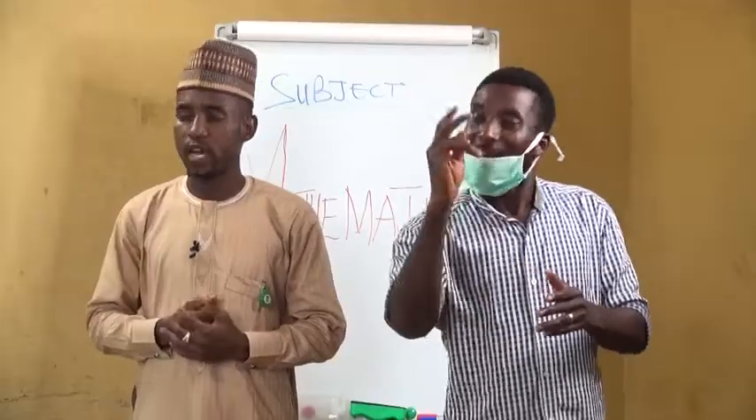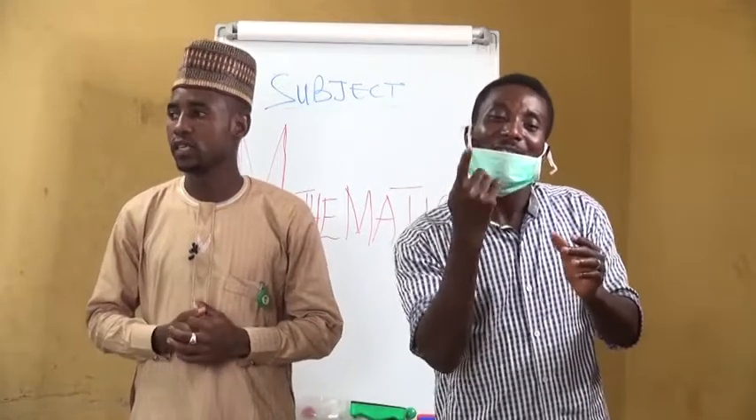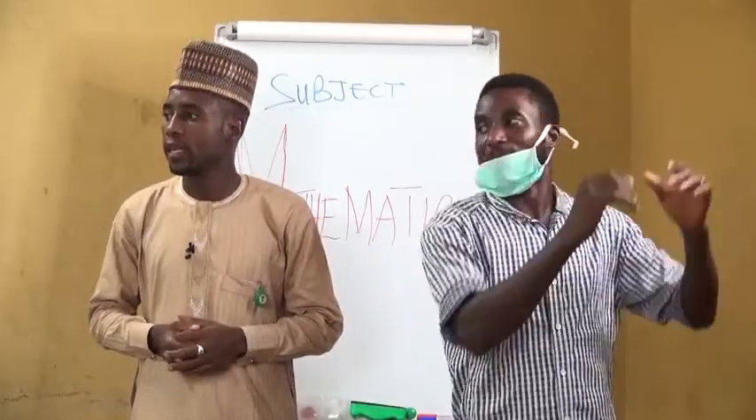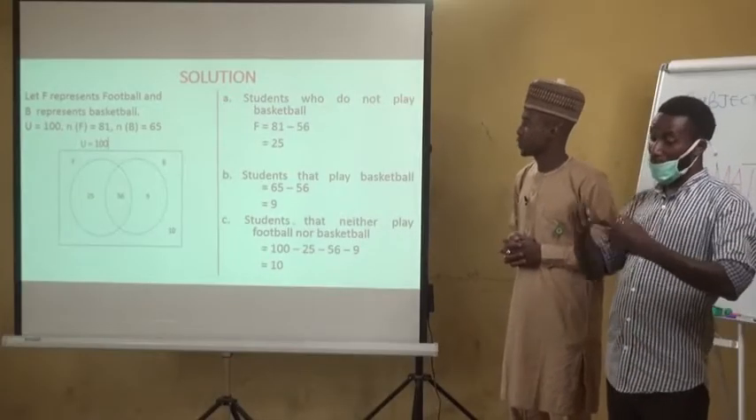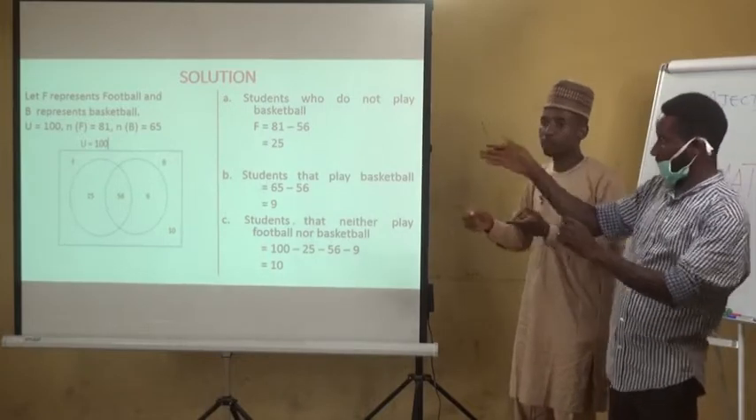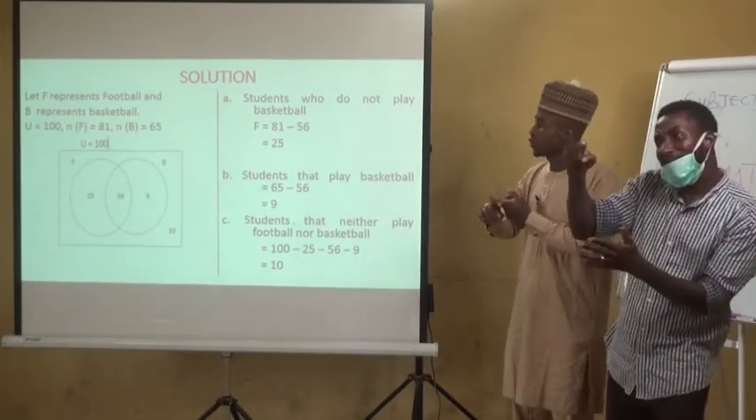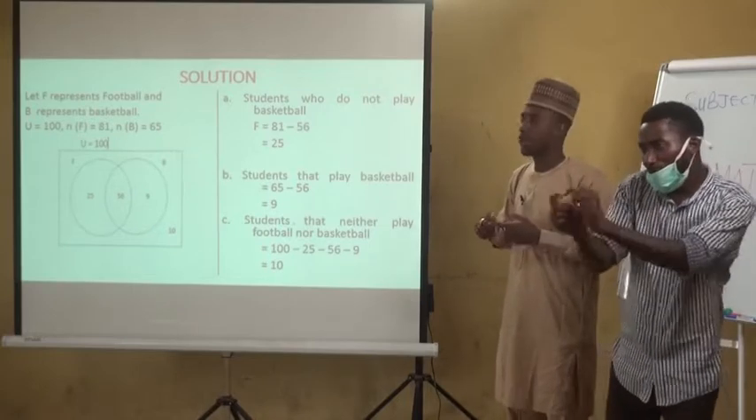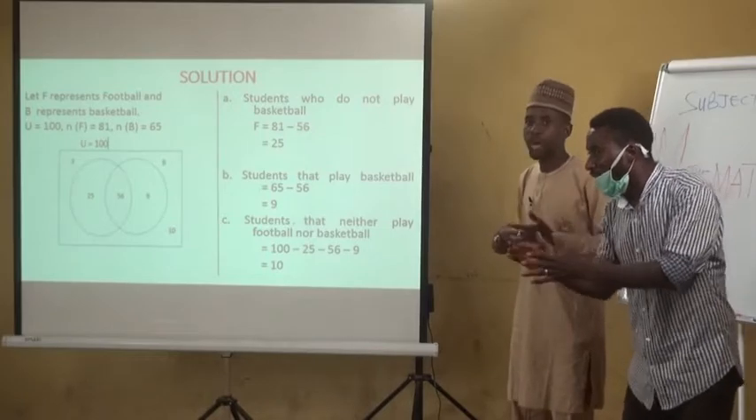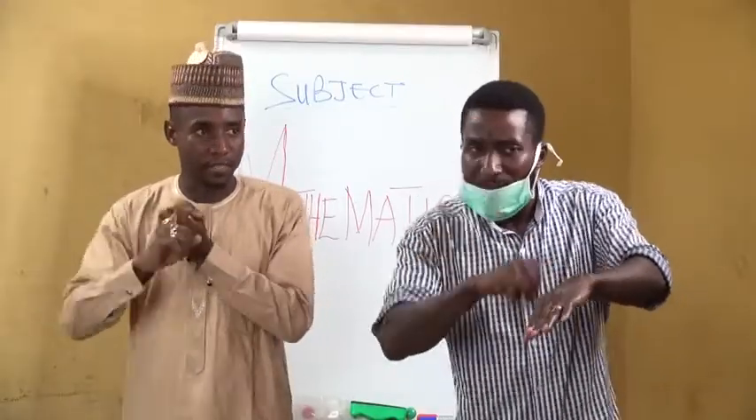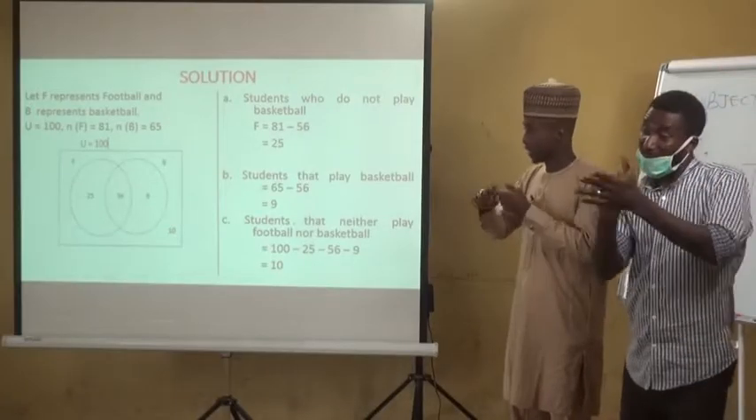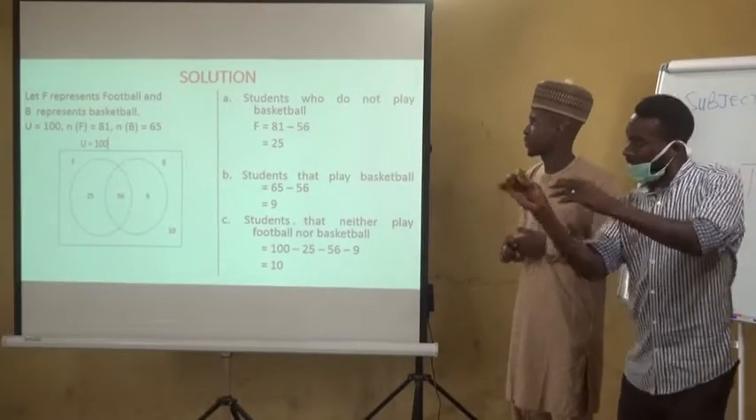Now going by the Venn diagram, you see that the first circle there represents F, that is those that play football, and B represents those that play basketball. Now these two circles overlap, and from the question, those that play both basketball and football are 56, meaning there is an intersection. That is why 56 is written within the region of intersection.